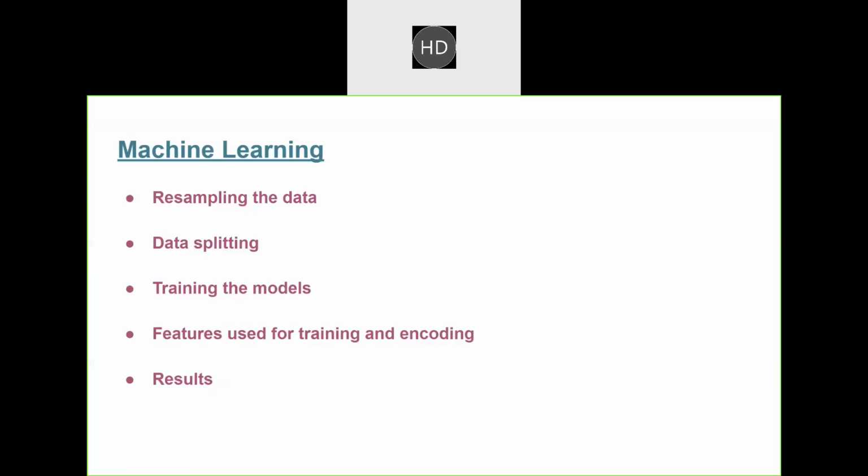And then comes the machine learning. In machine learning, we have again started further processing of the data. And later we went on to data splitting. Then came the training of the models. And then came the results.